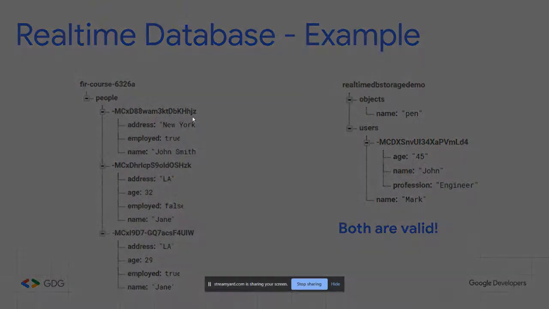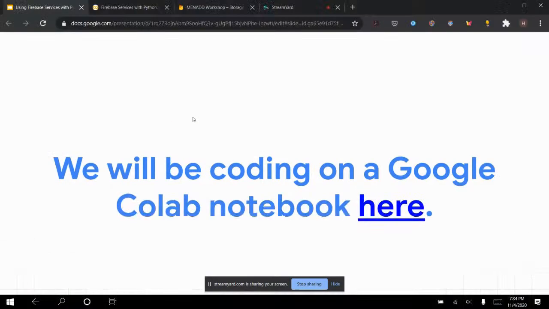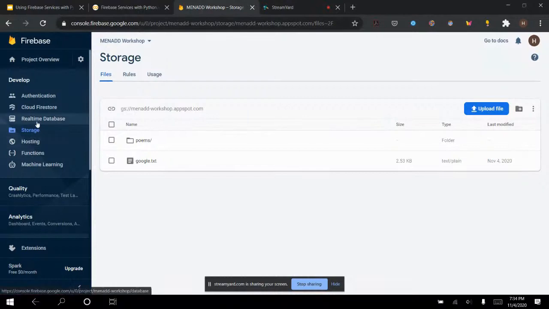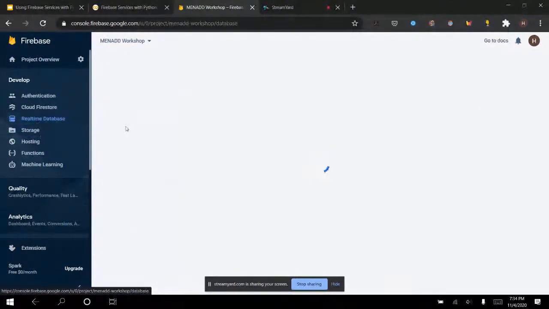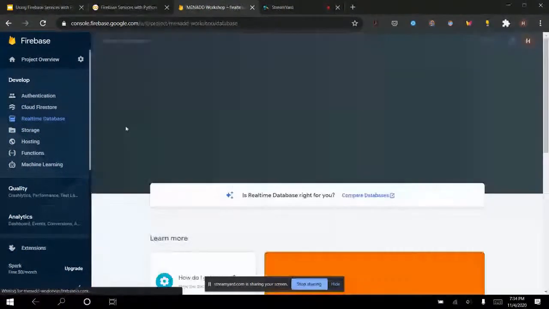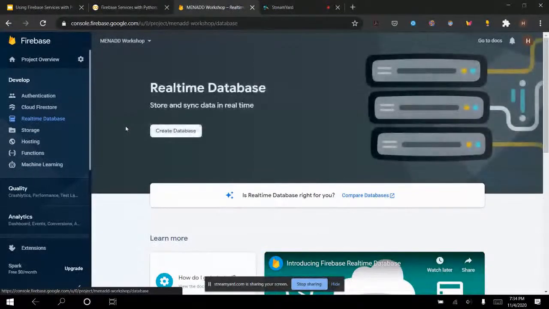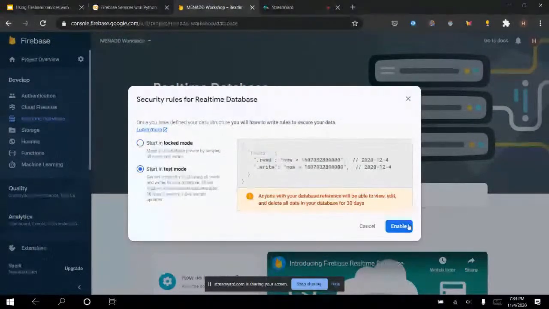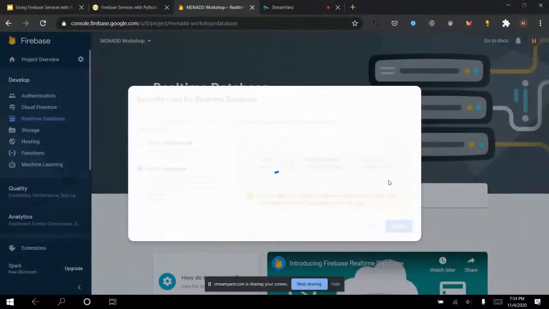Keep that in mind. Okay, so back to coding. Let's see. Okay, so now we want to go to real-time database. Like I said before, Cloud Firestore is also an example of a database, but for this workshop, we're using the real-time database. We click Create Database, start in test mode to make it easier for us, and we open it up.